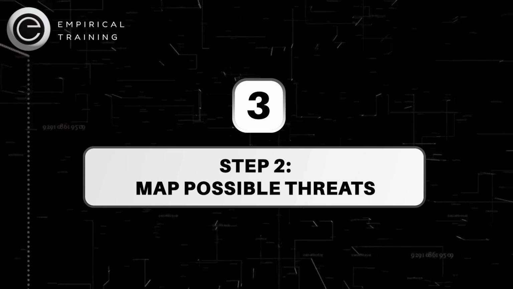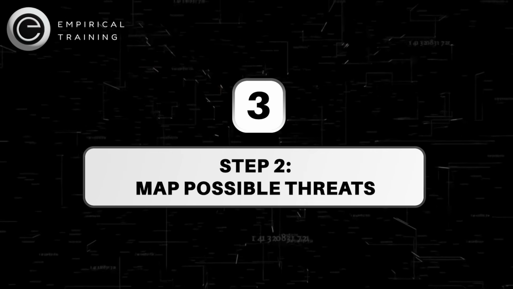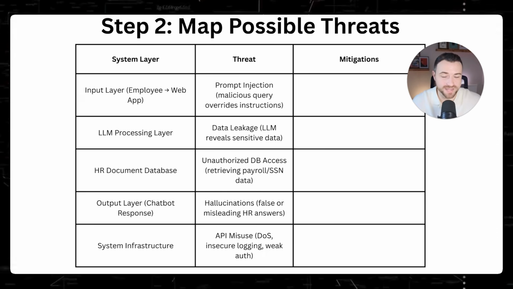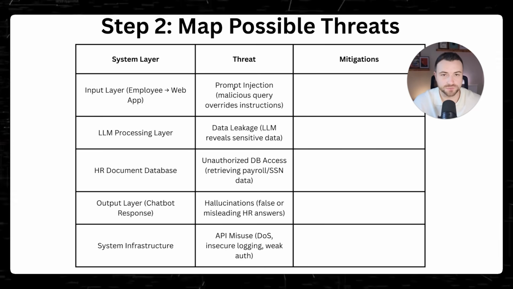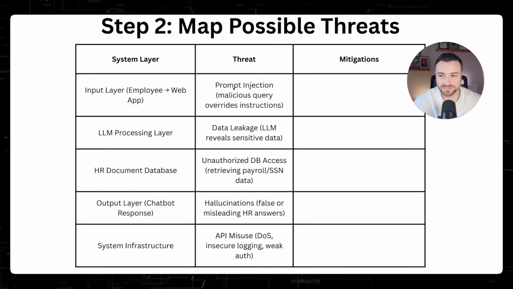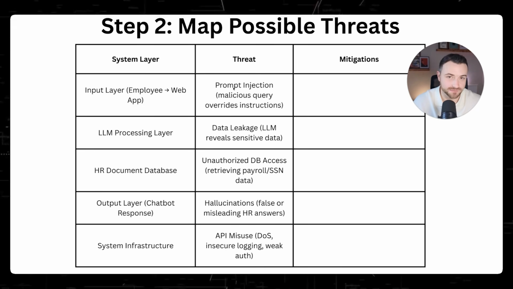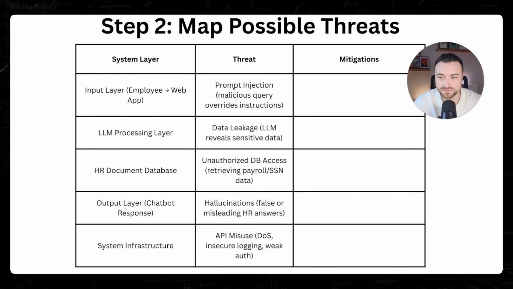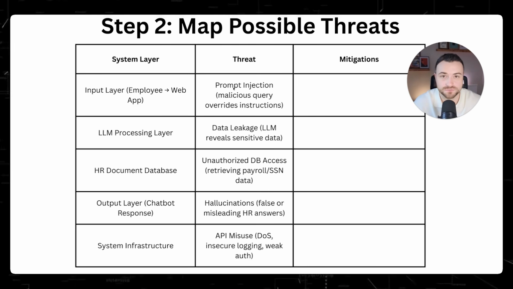Then once you've picked your target system, step two is mapping possible threats to that actual tool. So what you want to do then is draw out your chart like this and start to understand the layer, the threat, and the mitigation that is going to be applied here. So first of all then, the input layer, so this is where the employee will actually interact with the web application, the AI tool.